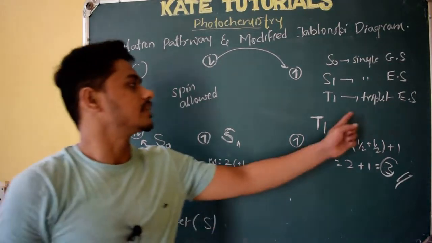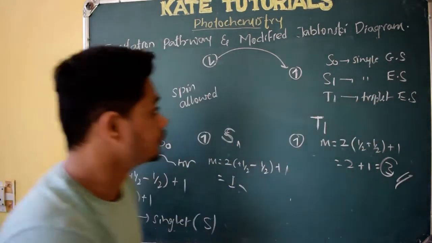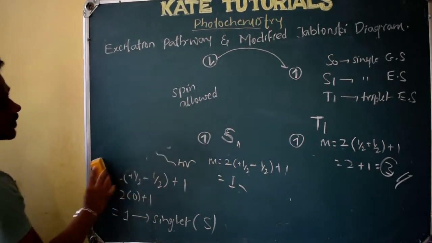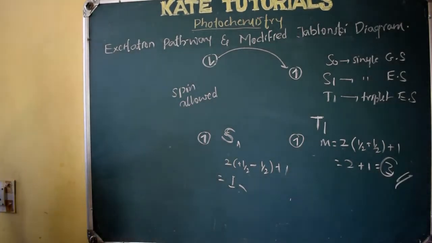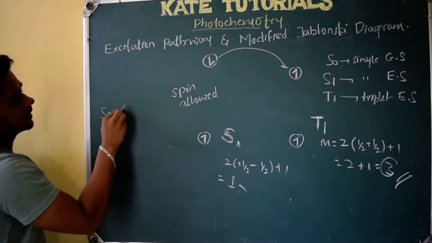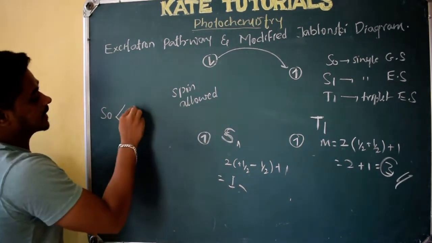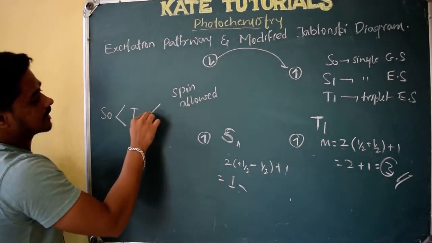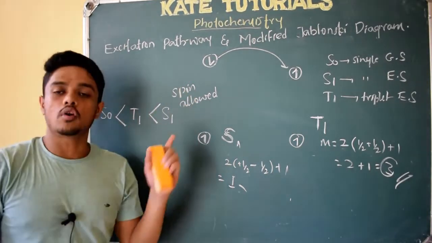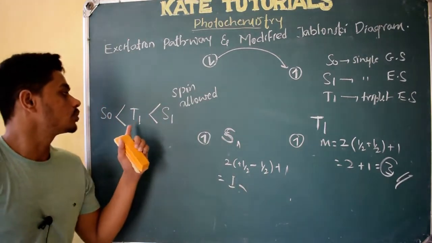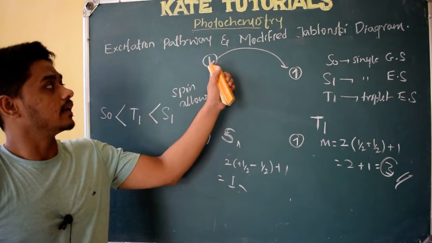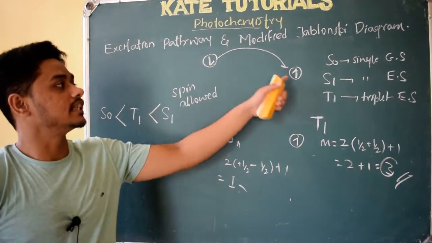If I want to compare the energies, the ground state will always have the lowest energy, the triplet excited state comes next, and last comes the singlet excited state, because the singlet excited state will always have more energy compared to the triplet excited state. The reason is that a spin change happens.